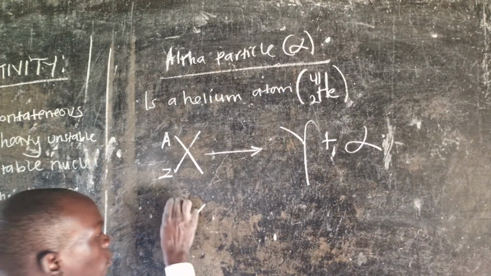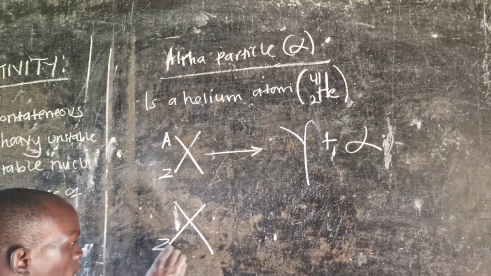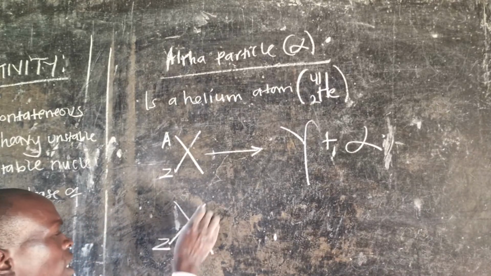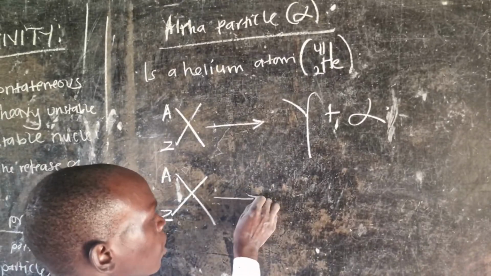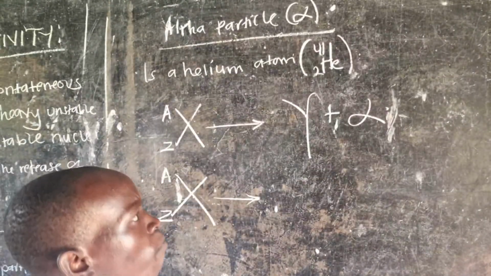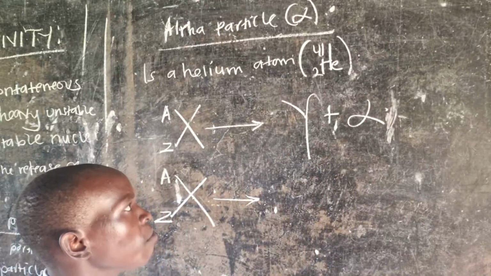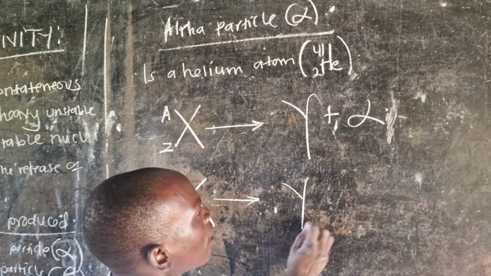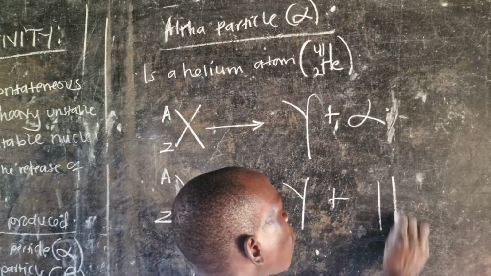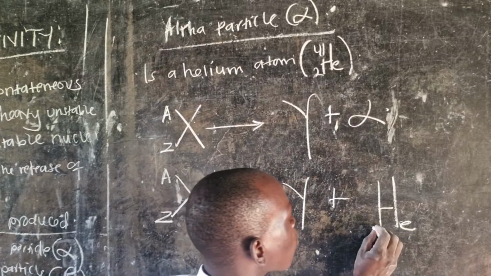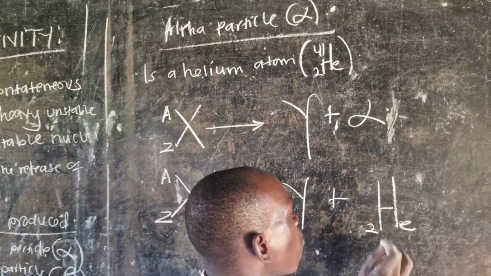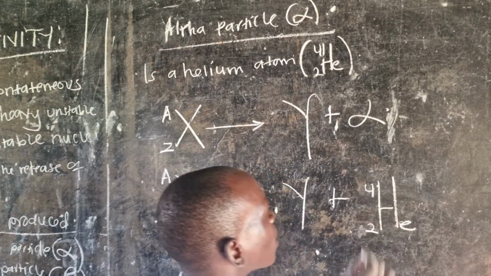So you simply rewrite it: nuclide X with atomic number Z and mass number A spontaneously disintegrated to emit an alpha particle and became stable, so it became Y plus an alpha particle, which we shall write as a helium atom of atomic number 2 and mass number 4.